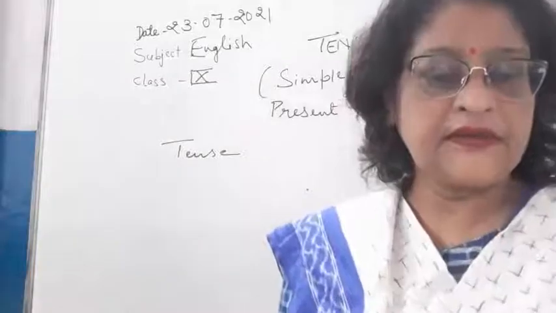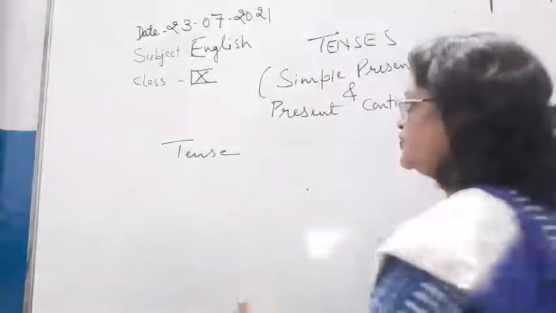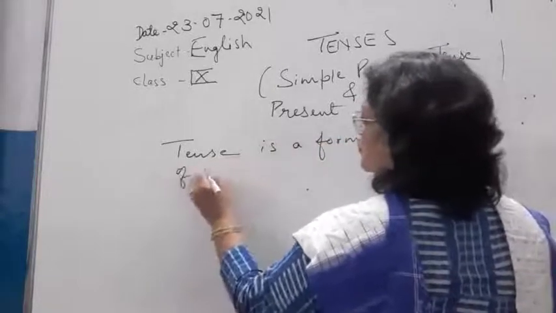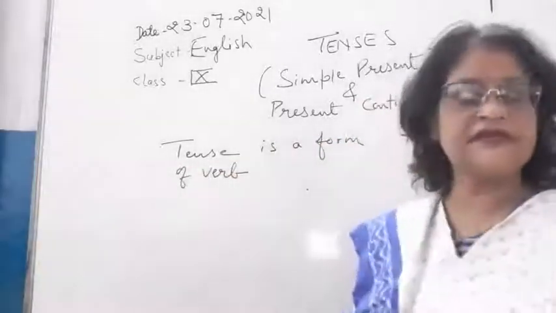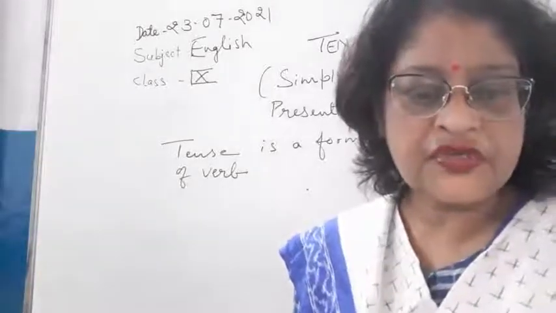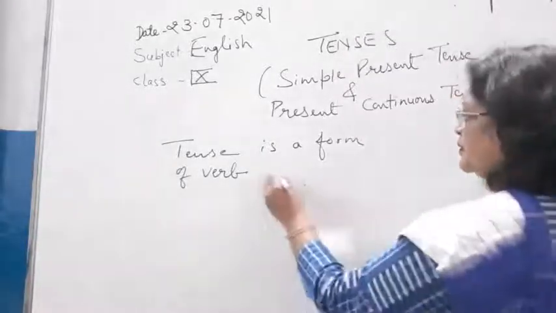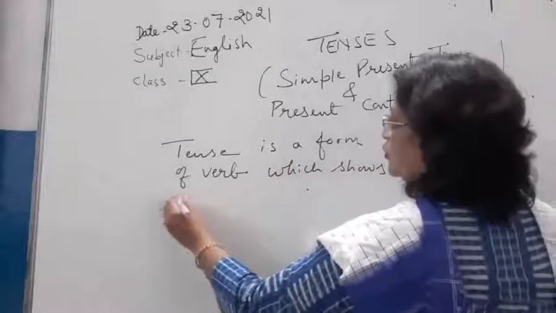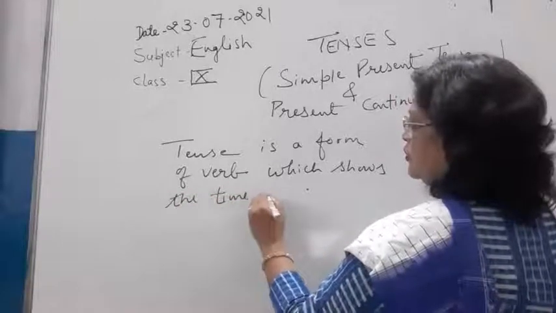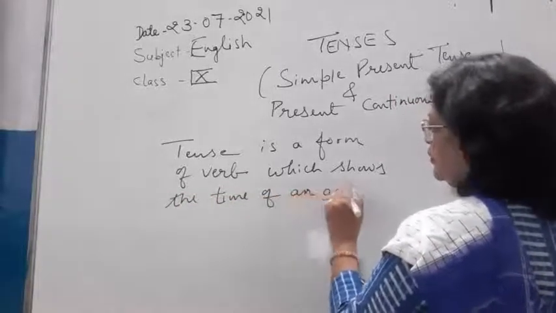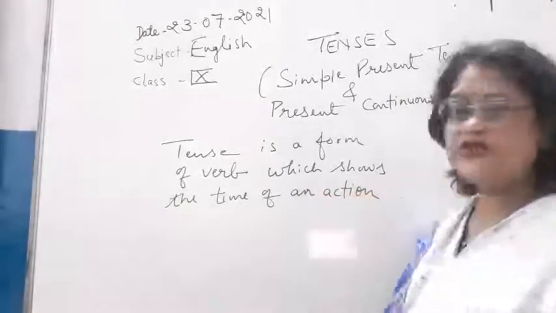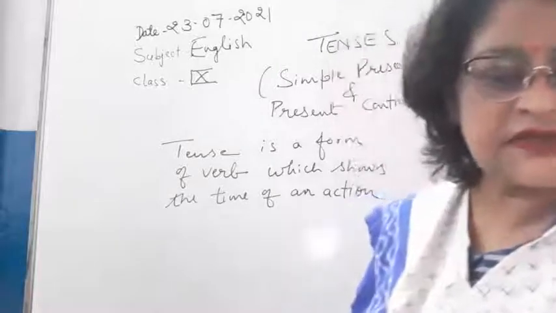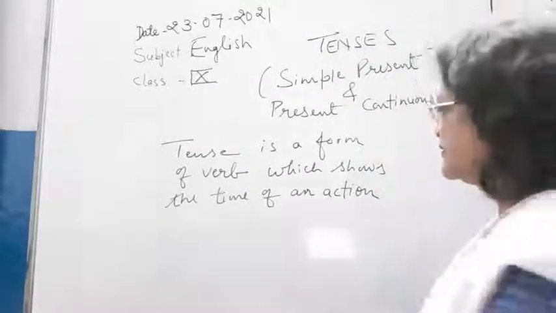Now student, the tense is a form of verb. Tense is a form of verb which shows the time of an action and the degree of completeness.